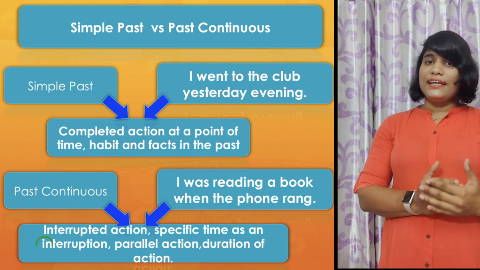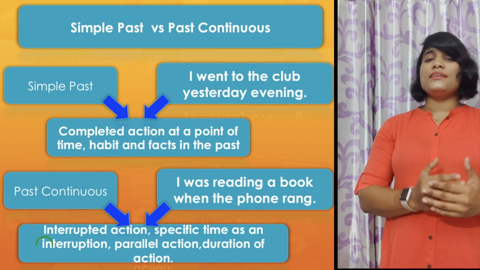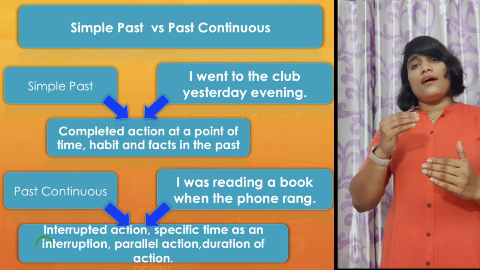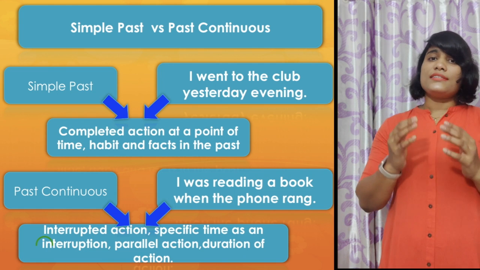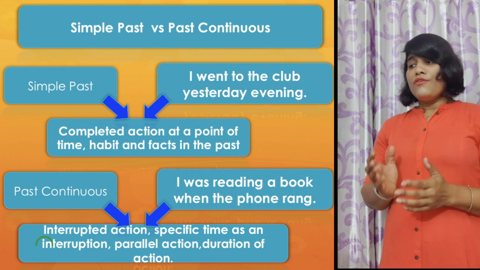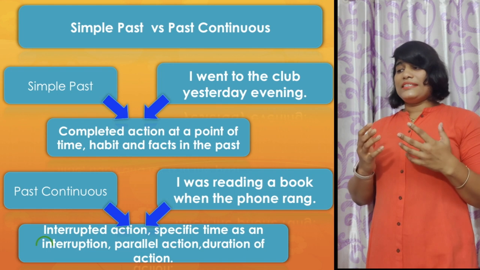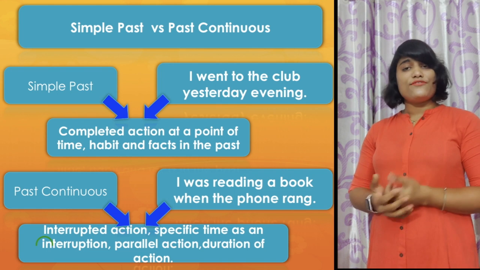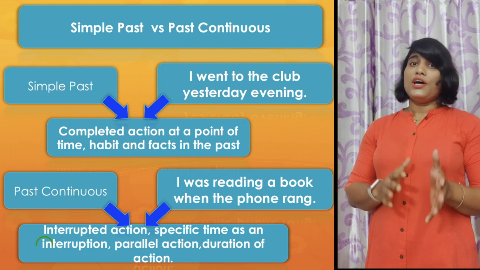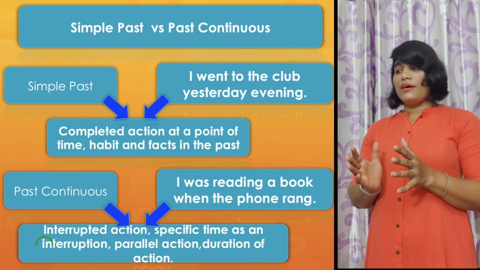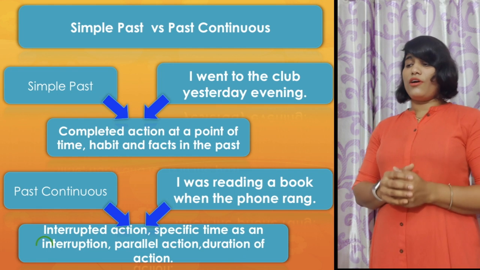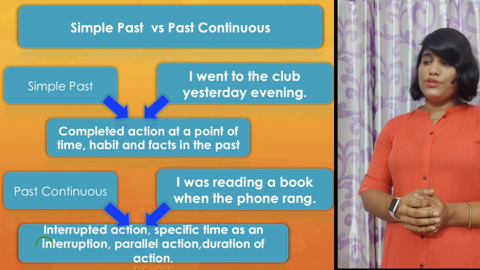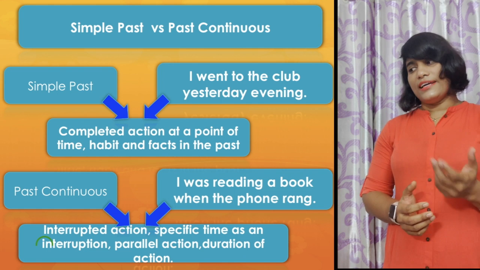The action started at some point in the past and it was going on, or in progress, for some time or period. For an interrupted action, a specific time as an interruption, or a parallel action, or the duration of an action, in all these areas you have to use the past continuous tense.